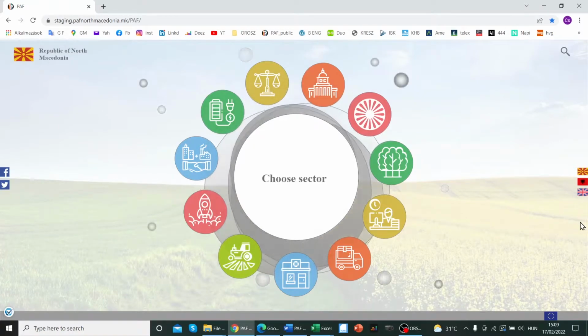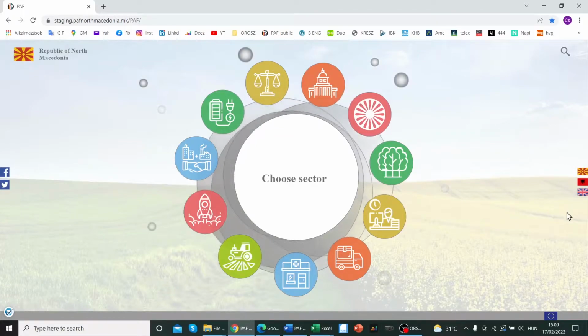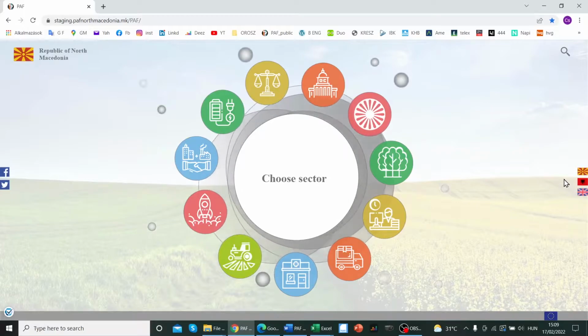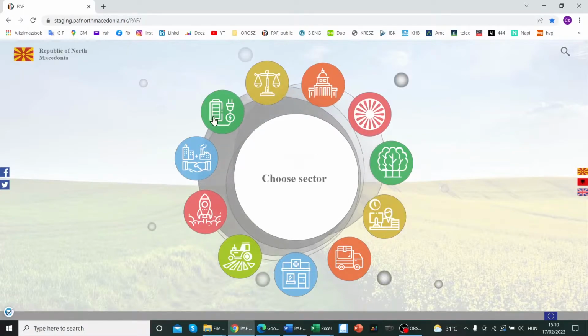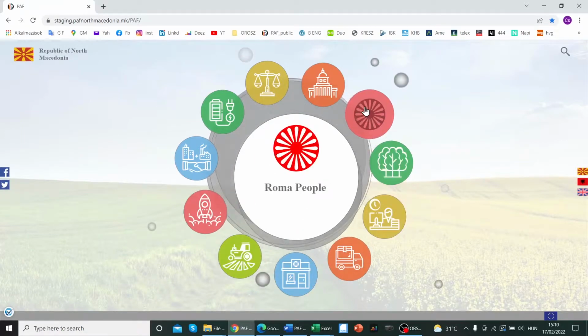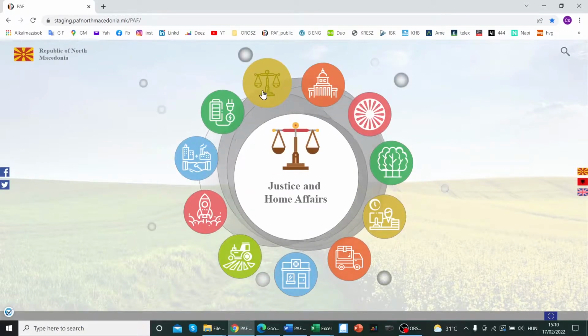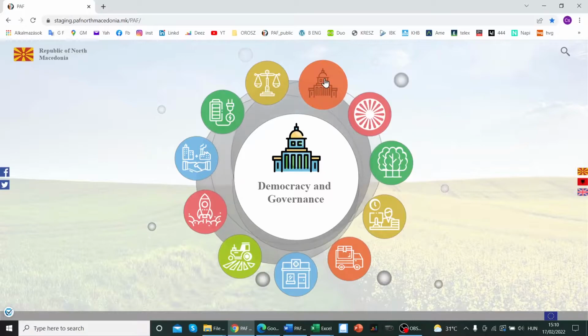As you see, all these indicators and all this website will be available in three languages: English, Macedonian, and Albanian. At the opening site, you find 11 bubbles. Under each of them, you will find one sector relevant for the IPA programs. There are two exceptions on the top. Under this bubble, you find the indicators which are relevant for the Justice and Home Affairs sector. And under this one, called Democracy and Governance, you find all the indicators relevant for the public administration reform and public finance management sector.